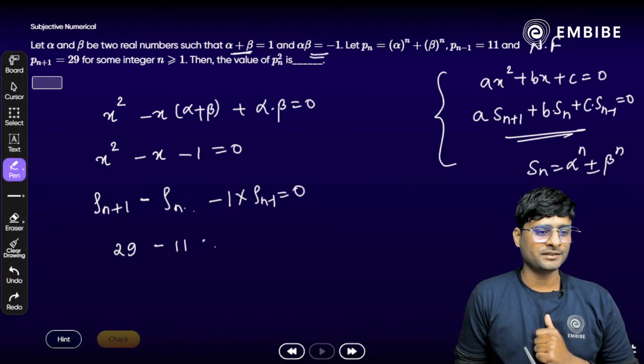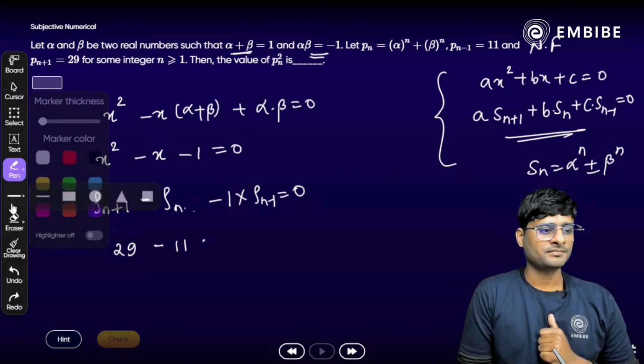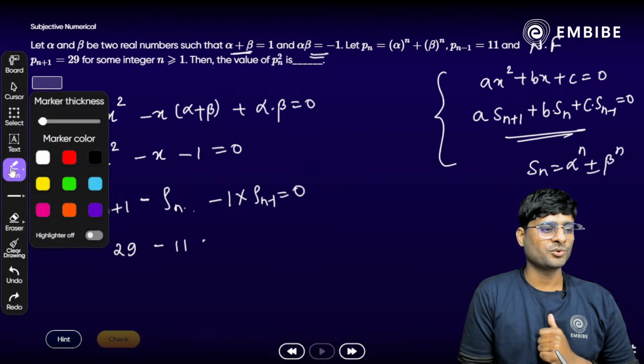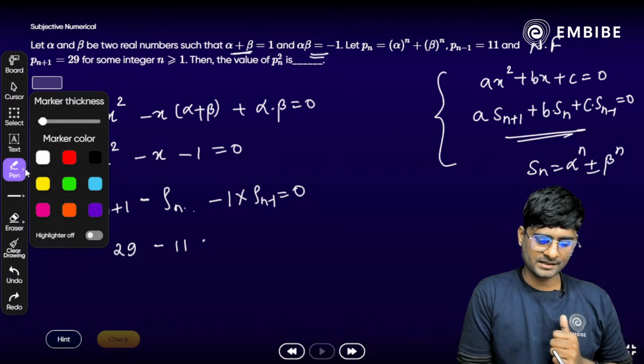Yes, that is correct. I have to write down here rho n and rho n minus 1. Now substitute the value here. 29 minus rho n as it is. Just I have to write it down, rho n here.